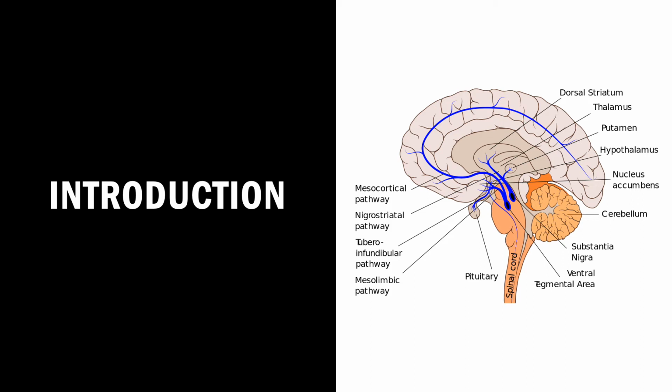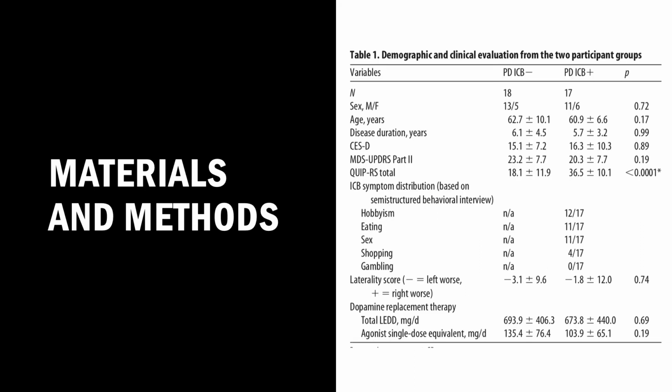It will assess these levels in many areas of the reward circuit of the brain, such as the ventral midbrain, striatum, and orbitofrontal, prefrontal, and anterior cingulate cortices. The researchers hypothesized that there would be reduced D2-3 non-displaceable binding potentials in the ventral striatum of Parkinson's patients with ICBs. The study consisted of 35 participants diagnosed with Parkinson's who were receiving dopamine agonist medications to manage their symptoms.